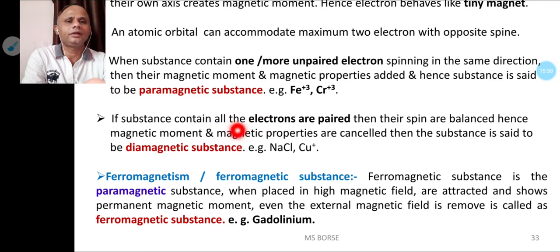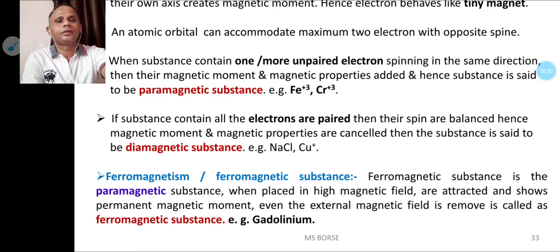Second, substances that contain all paired electrons. There will be no unpaired electron. That means all electrons are paired. Their spins are balanced, and hence the magnetic moment and magnetic property are cancelled. Then the substance is said to be diamagnetic. That means substances having zero unpaired electrons, that means all electrons are paired. Such substances are called diamagnetic substances. For example, sodium chloride, Cu plus.